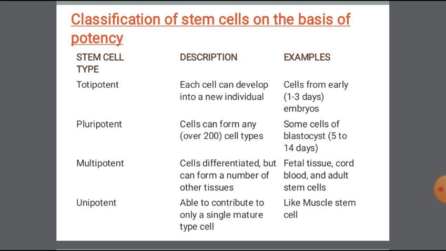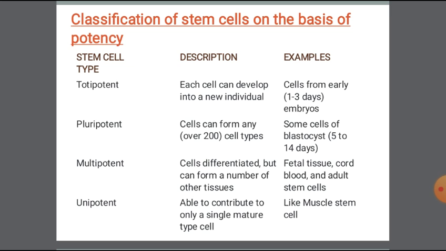Then we go for pluripotent stem cells. The pluripotent stem cells can form any cell type. That means different types of cells. The 200 different types of cells are formed from pluripotent stem cells. For example, some cells of the blastocyst, during the morula stage, means 5th to 14th day, the cells are produced. Those cells are called pluripotent stem cells.